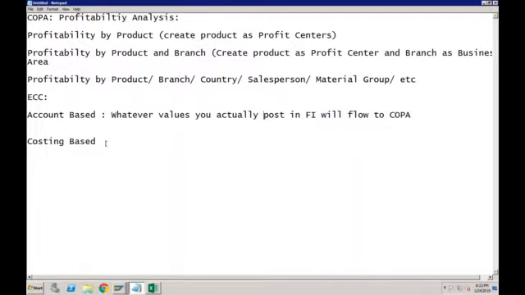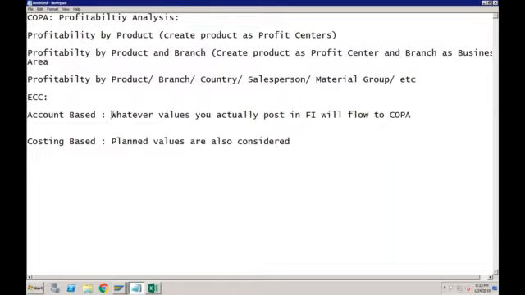But now in case of costing based, even planned values are also considered. Okay, I'll give you the example of where exactly you need account based and where exactly you need costing based. I'll give you one scenario in which it will be very clear why costing based COPA gives you more flexibility. So in account based COPA, or forget about account based and costing based, let me just give a simple example.